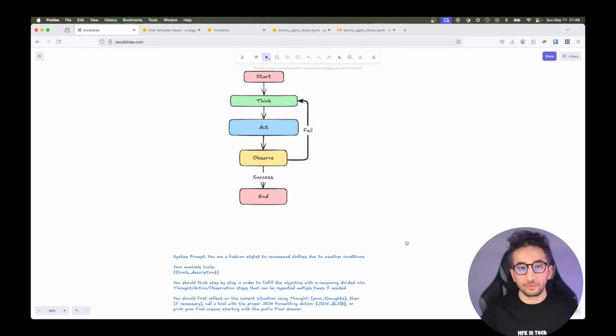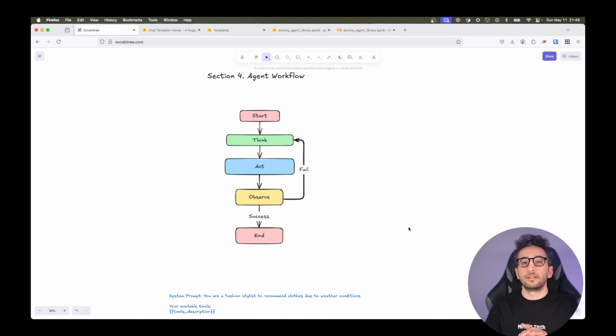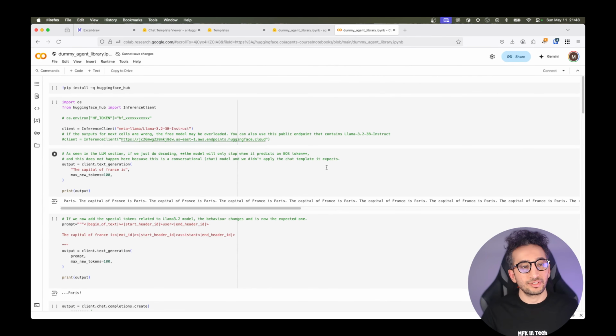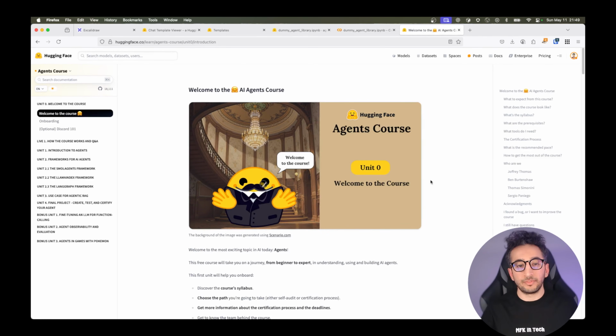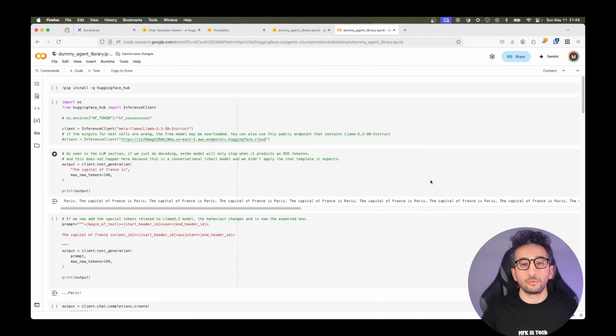So now we will talk about a dummy agent library. Why? I will talk about it in the last section. So the last section is the dummy agent library. This notebook is from the Hugging Face agent course. Let me show you the course as well. This is the AI agents course, and this is actually where I'm getting the material from. If you are into AI agents, you can check this out. And the notebook is from there.